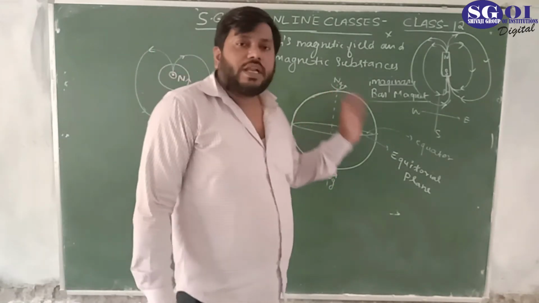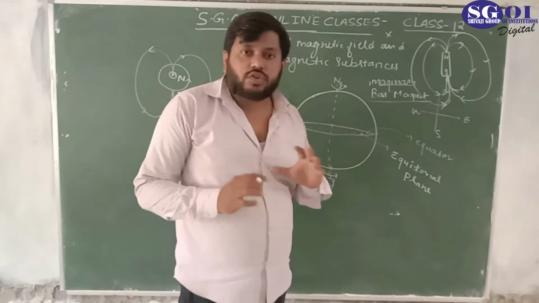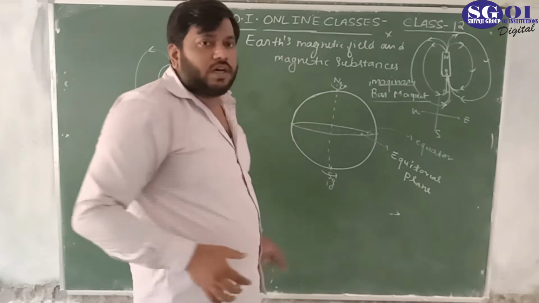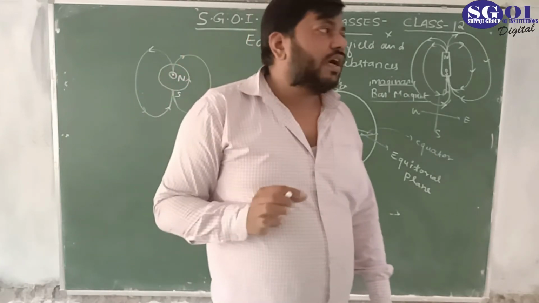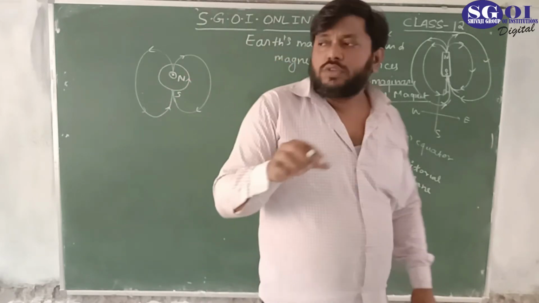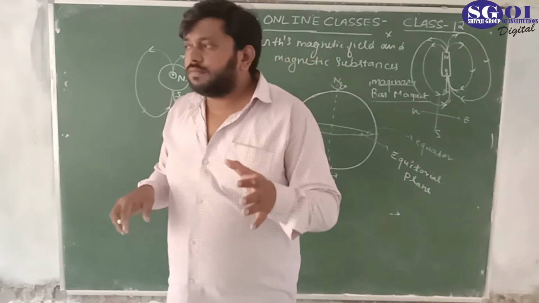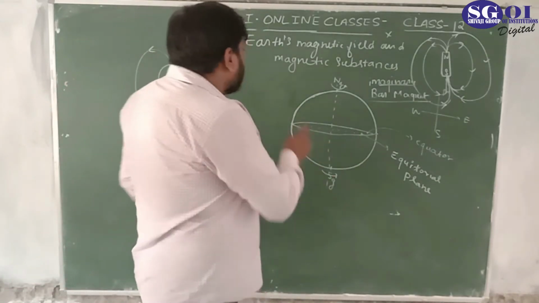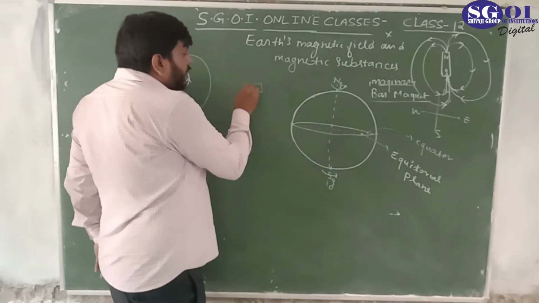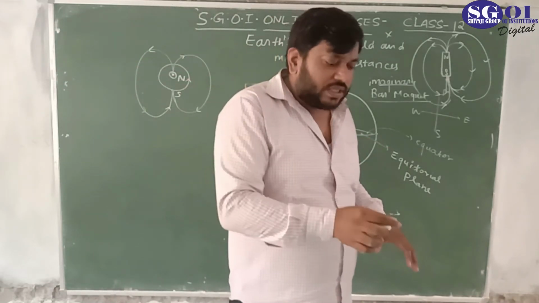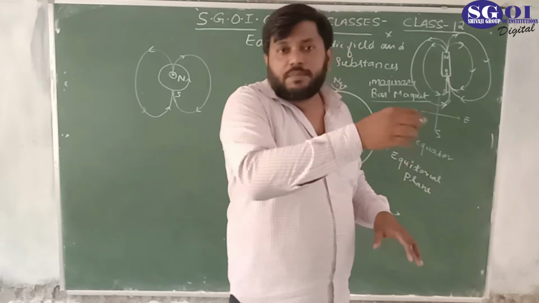In the same way, when the magnetic field lines for the earth were drawn, how were they drawn? The magnetic field lines of the earth were drawn by taking a compass, and you have seen, we already did this practical in lower class. We take a bar magnet on a chart paper, and we take the compass and move the compass around the bar magnet.